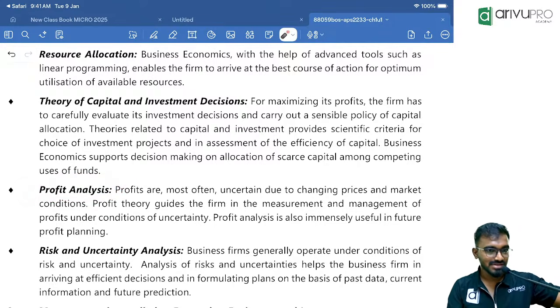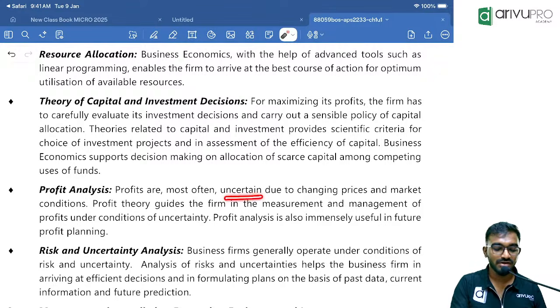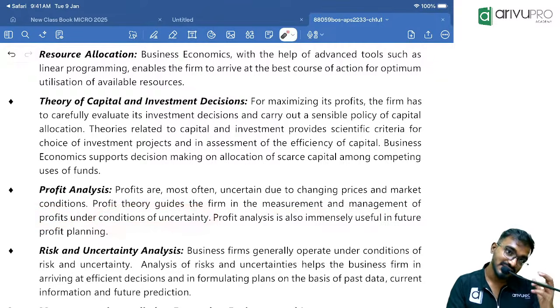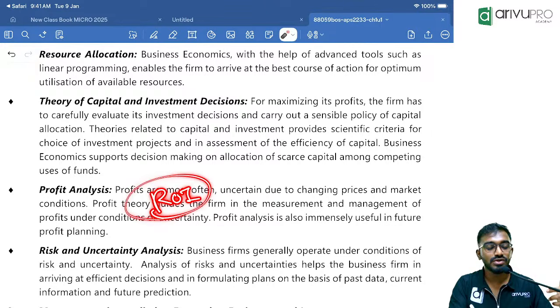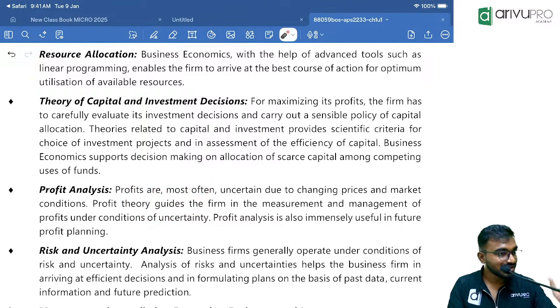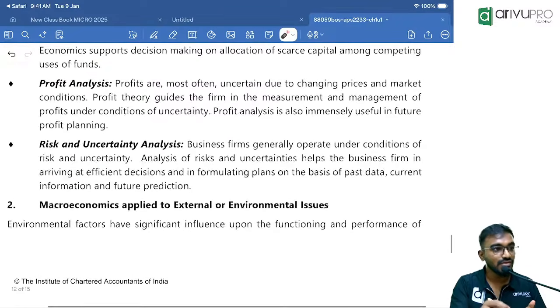Boss, this is my returns, this is what I'm investing, this is what my expectations are. See, profits are most often uncertain due to changes in the market. So profit theory guides firms in measuring and managing profit under certain and uncertain conditions, both. We should always try to analyze: this is my probable profit, not accurate, but probable, so that at least my ROI should happen in so and so months. This is the percentage of returns that I will be taking. All of this, we are going through one by one in detail.